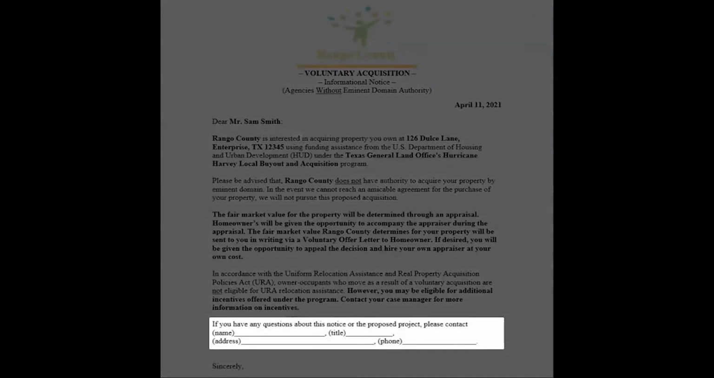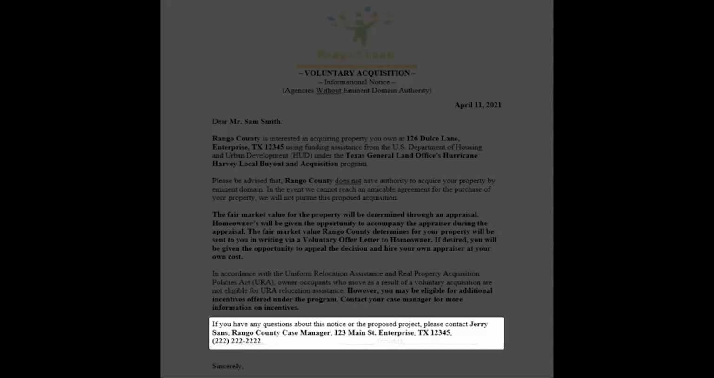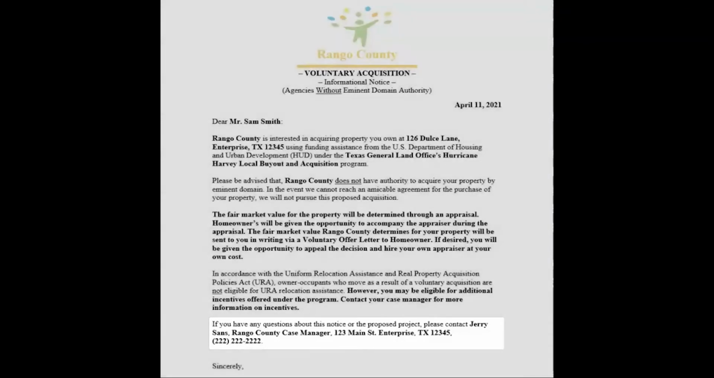The final paragraph of this notice should include contact information for the subrecipient case manager that the property owner can use to ask any questions or make any comments they may have. Please enter a name, title, address, and phone number of the best contact the owner can use to reach your agency. An email address can also be provided as an alternative method of contact.